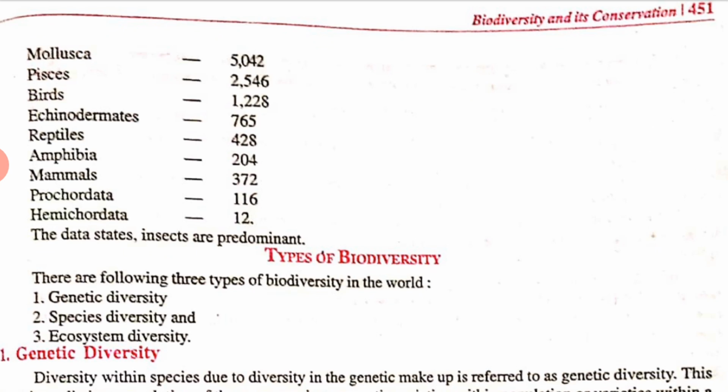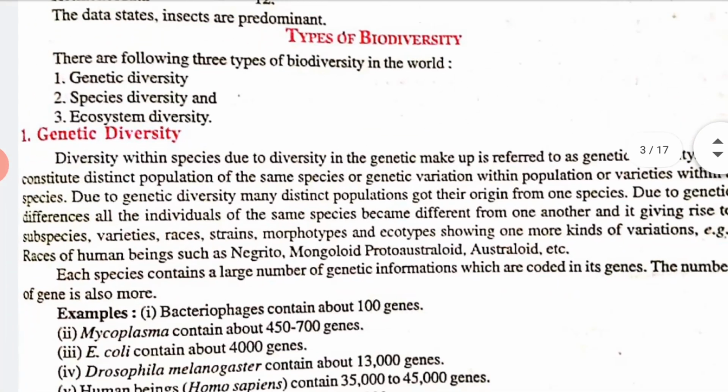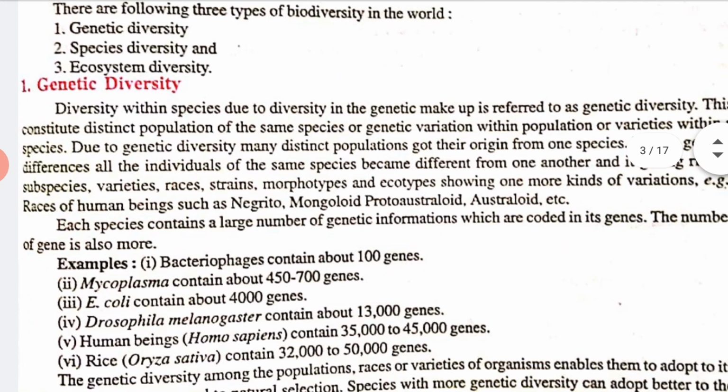Now let us talk about the types of biodiversity. So there are the following three types of biodiversity in the world. What are these? That is genetic diversity, species diversity, and lastly ecosystem diversity. Now let's see what is genetic diversity.